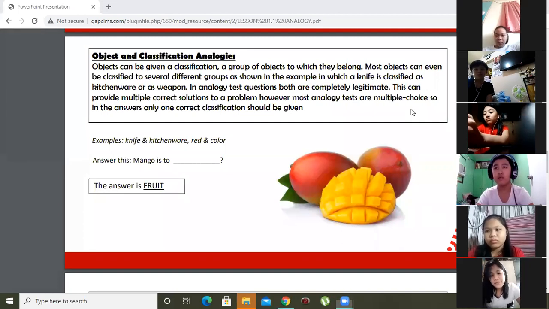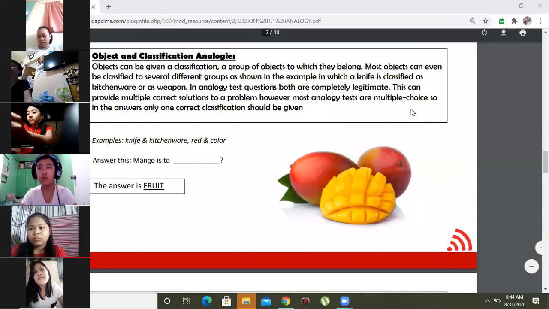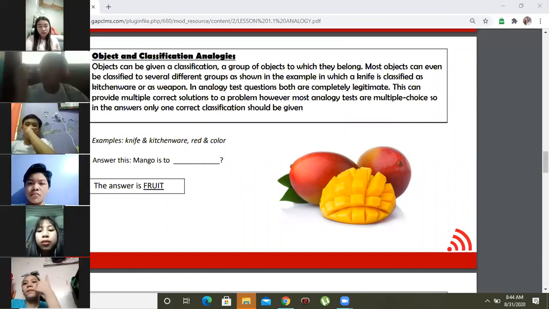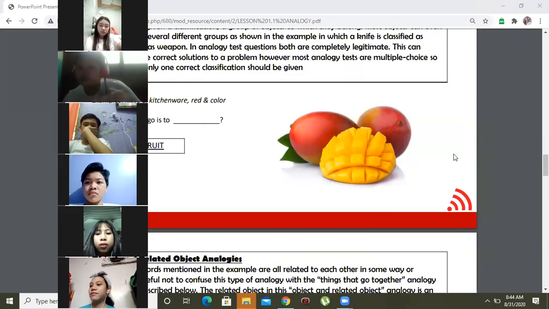Now, is the object and classification analogy clear? Give me a thumbs up if it's clear for you. Clear? What is clear, shampoo or conditioner? Shampoo, ma'am. Very good. So now, let's proceed with the third type.